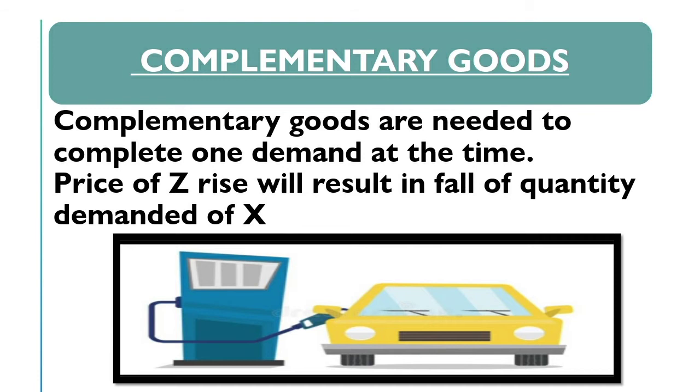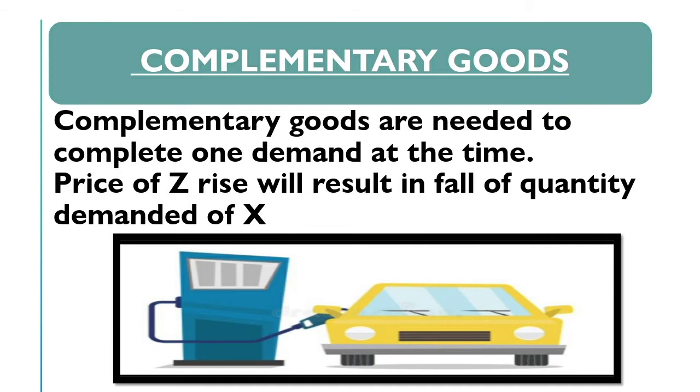Therefore, complementary goods are the goods which are needed together to complete one demand, and if the price of Z rises, this will result in a fall in the quantity demanded of X. That is what I explained by the example of petrol and car. Therefore, complementary goods and substitute goods are also a very important determinant of demand.